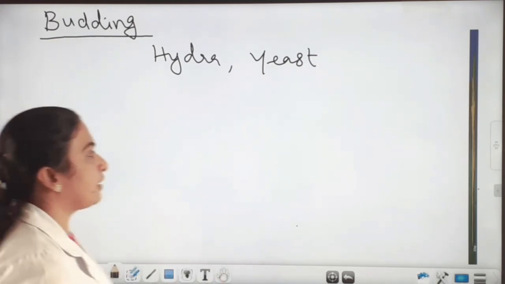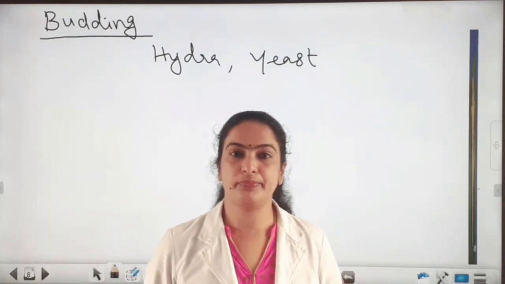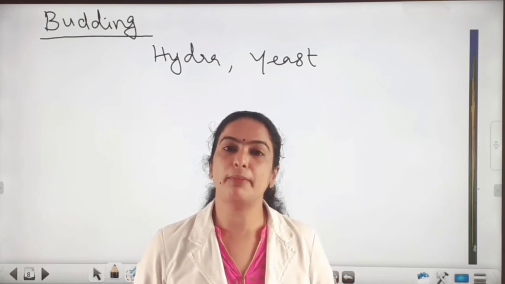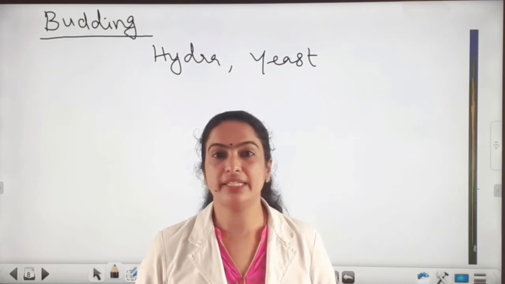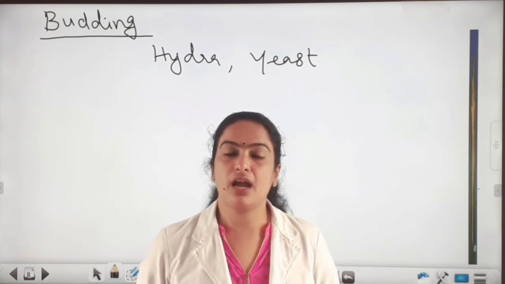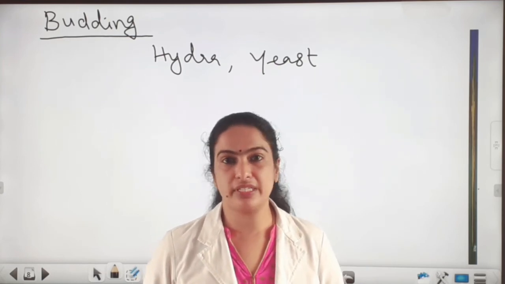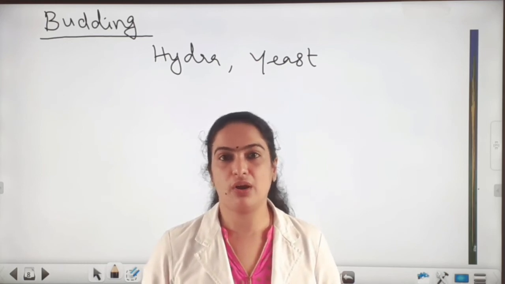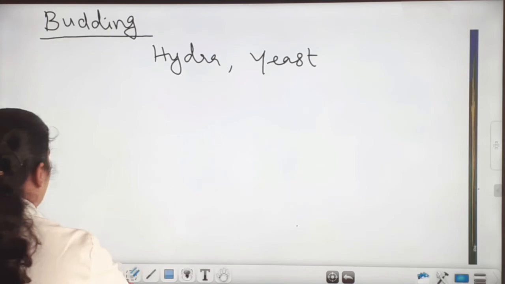So here, a projection called a bud arises from the body of the parent and it starts to grow. When it attains maturity, it gets detached from the parent body and grows as a new organism. I will show you the picture of hydra.